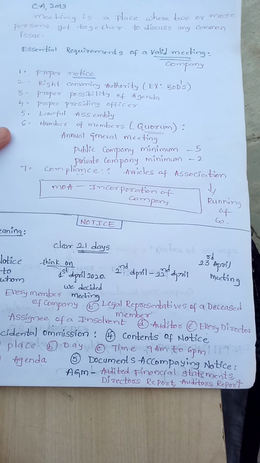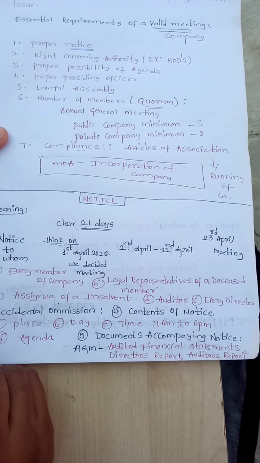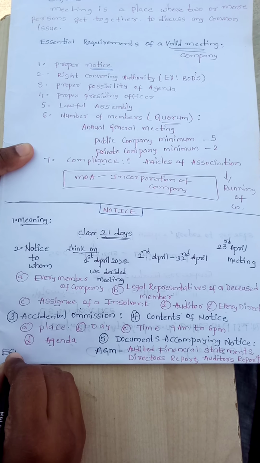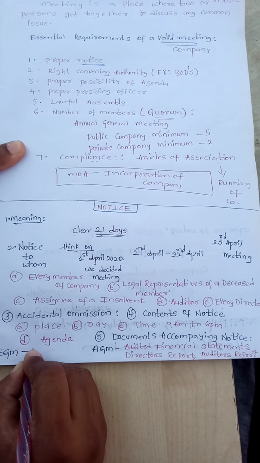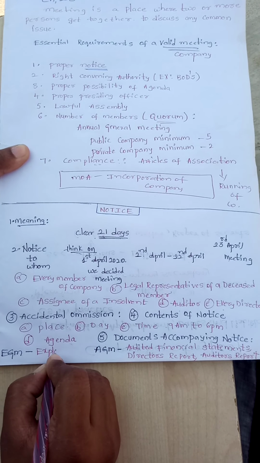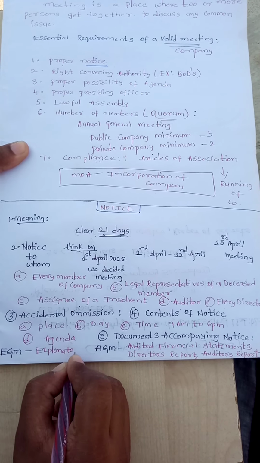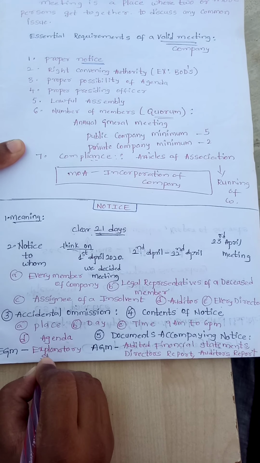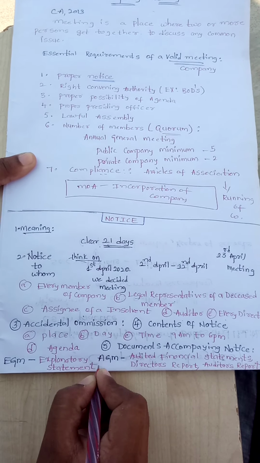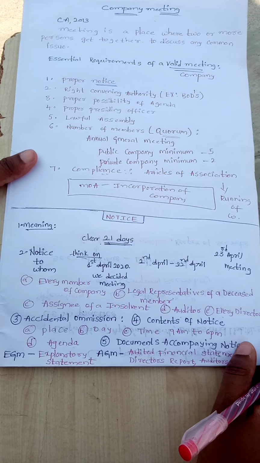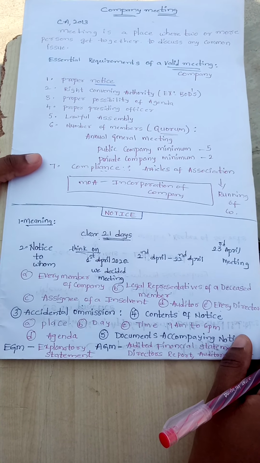And if it is an EGM, that is an extraordinary general meeting, you need to submit an explanatory statement. Why an explanatory statement? EGMs are conducted for sudden issues, so the reason for that issue should be explained in this explanatory statement.